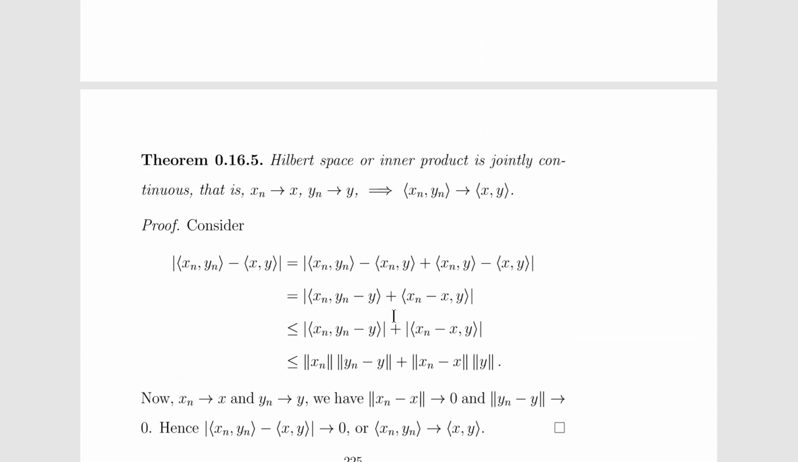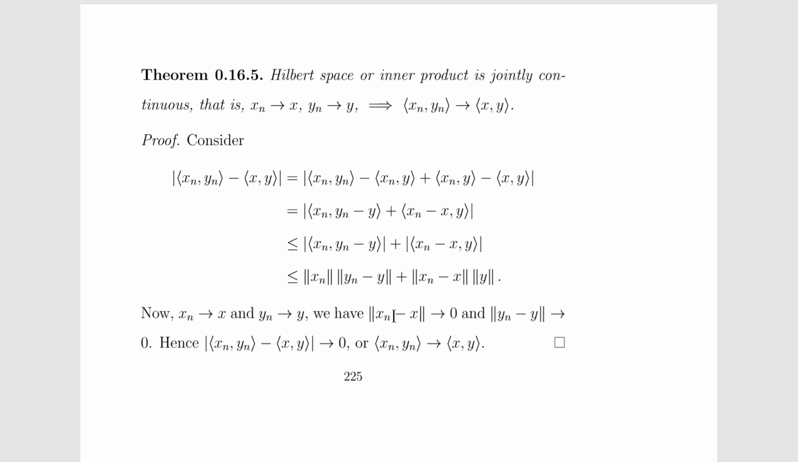So now we are going to discuss that the inner product on a Hilbert space is jointly continuous. That is, if x_n converges to x and y_n converges to y, then the inner product of x_n and y_n converges to the inner product of x comma y. It's simple to prove.